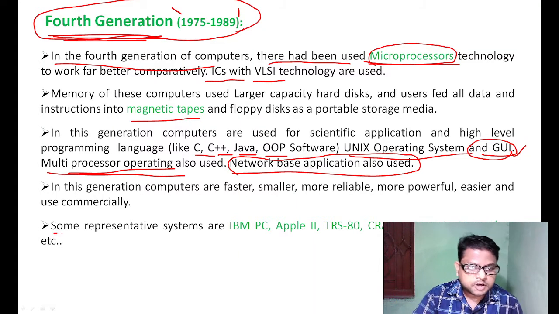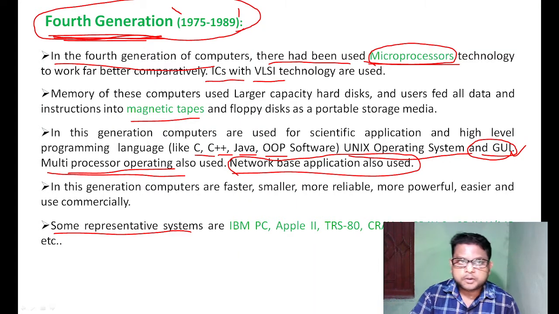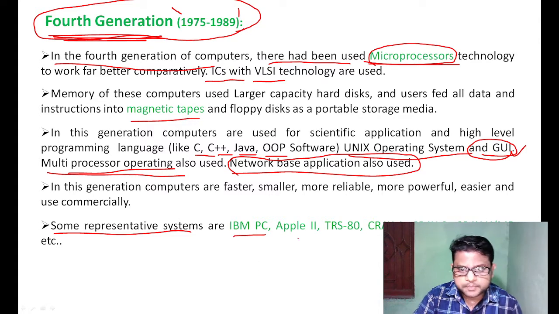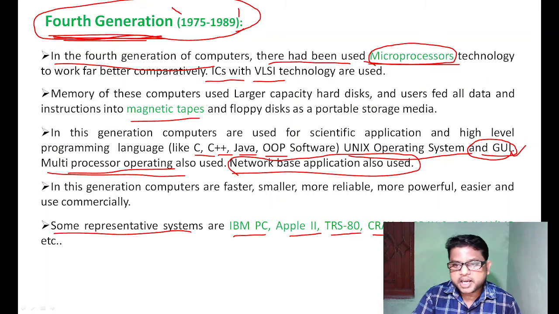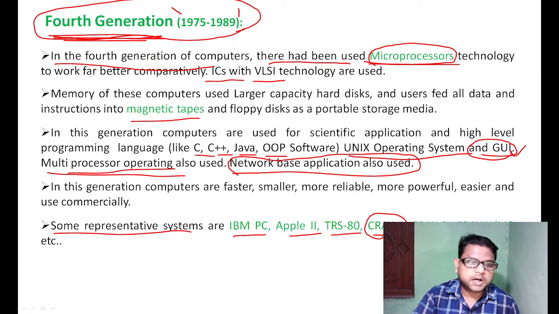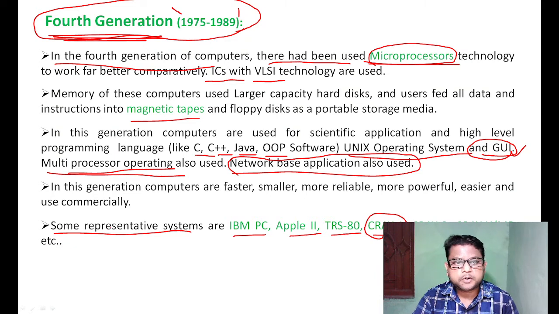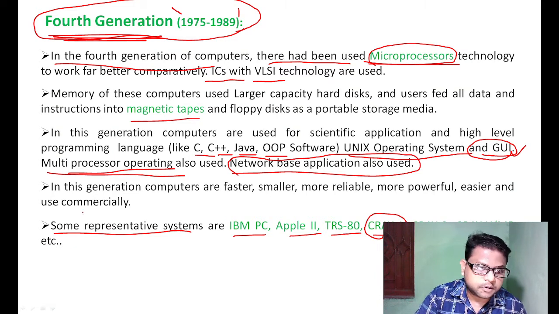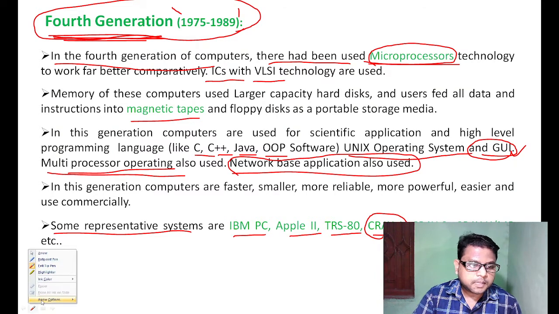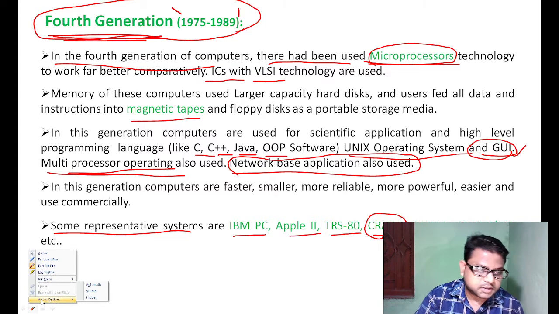Some respective examples of fourth generation computer are IBM PC, Apple II, TRS-80, and Cray 1. Very important point: it is the first supercomputer in the world. Cray 1, Cray 2, all are respective examples of fourth generation computer. Lastly, we discuss the fifth generation of computer.